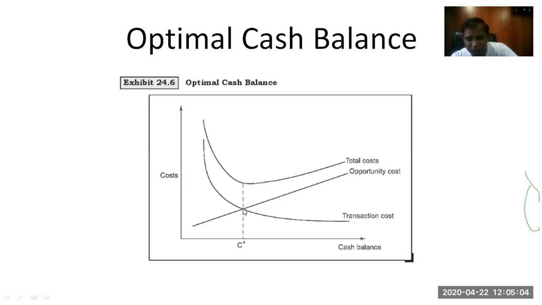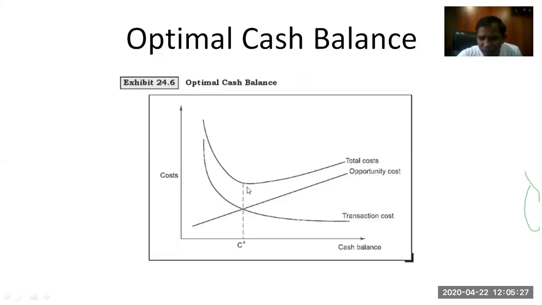At this point where these two intersect each other, the total cost is at a minimum. So total cost is minimum where holding cost, or opportunity cost, and transaction cost intersect. This point will be your optimum cash balance. You should hold up to this much. You should not hold more than this cash.